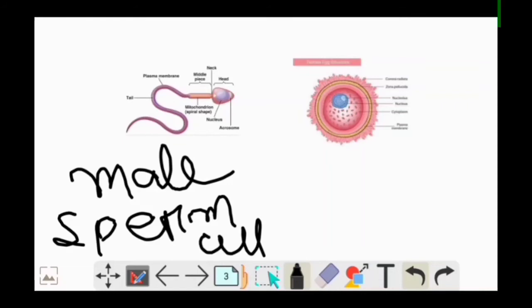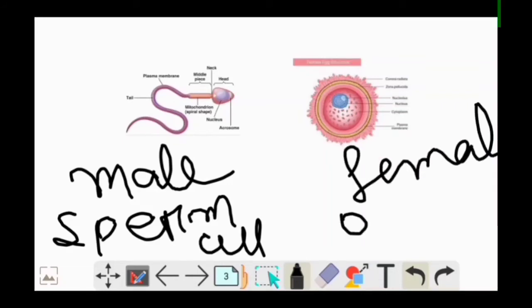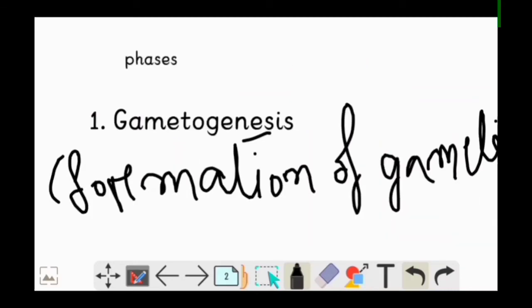And the second one is the female gamete, which is called the ova cell. So the male sperm cell and female ova cell are known as gametes. Now back to gametogenesis.